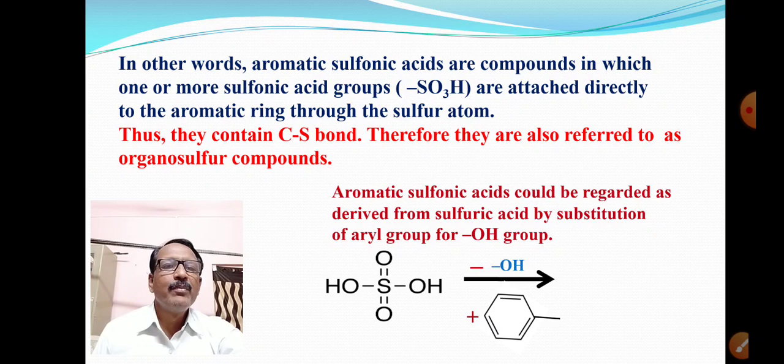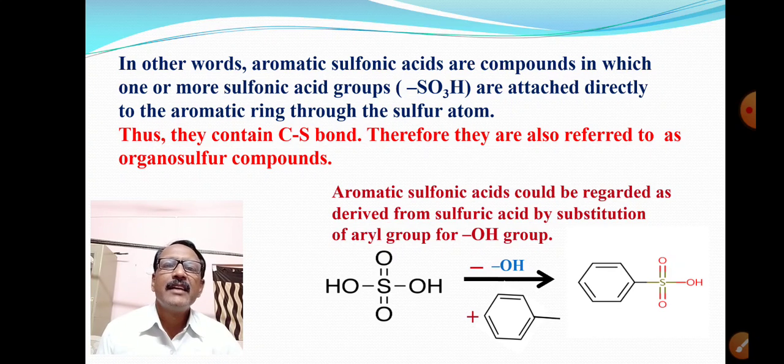This is aryl group, and there is formation of benzene sulfonic acid. This is the another definition, that is aromatic sulfonic acids are regarded as derived from sulfuric acid by substitution of aryl group for OH group.